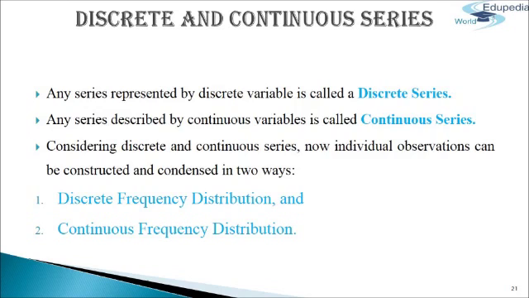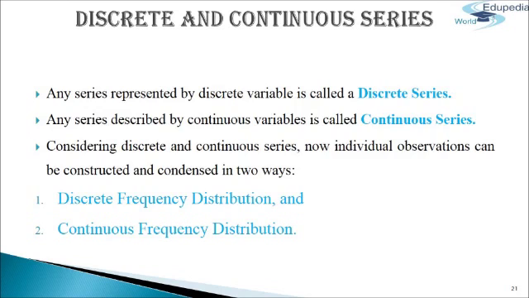Discrete series. Any series represented by discrete variables is called a discrete series. For example, set 1 of the distribution of children in families is a discrete series. Continuous series. Any series described by continuous variables is called a continuous series. For example, set 2 of the distribution of heights of students is a continuous series.